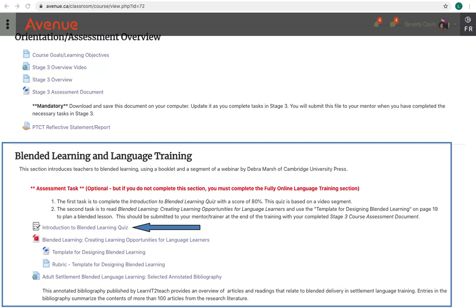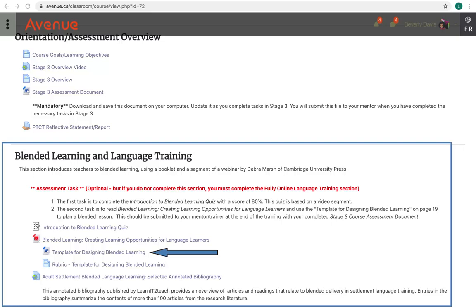There is also a reading, Blended Learning, Creating Learning Opportunities for Language Learners, which will interest course participants looking for a deeper understanding of this topic. This reading can be a useful resource for writing the report required to complete the PTCT Reflective Statement Report.